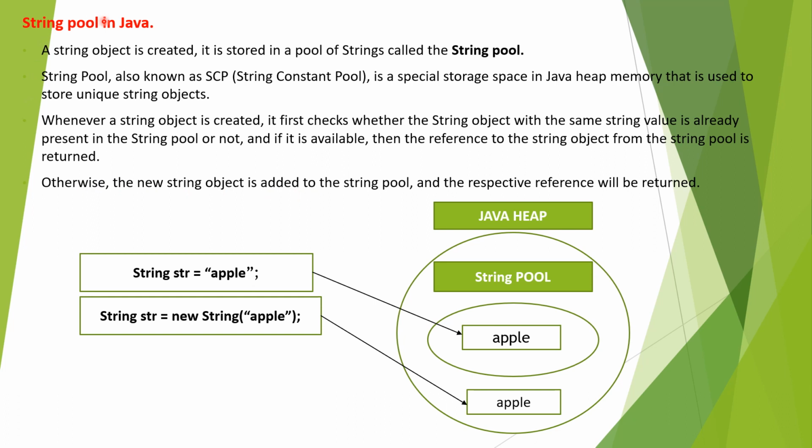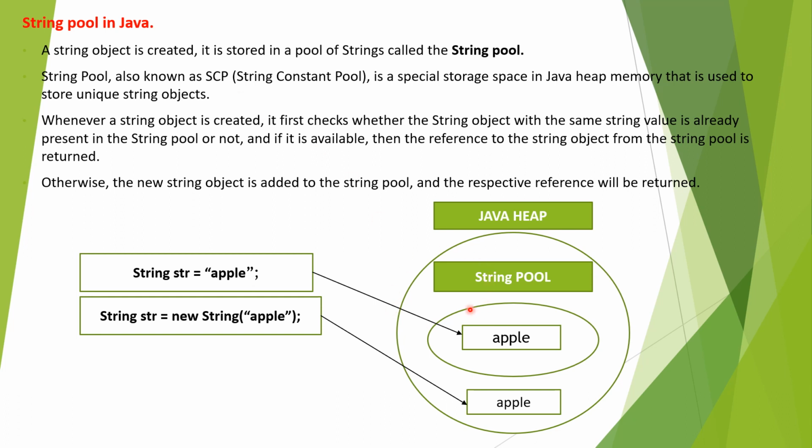One more important question and important concept on strings is the string pool, or string constant pool, in Java. We are saying strings can be defined in two ways. So we are creating them, it's okay, but where are they stored? We have heap memory, stack memory, everything in Java, but actually where is it storing? Let's see where it is storing.